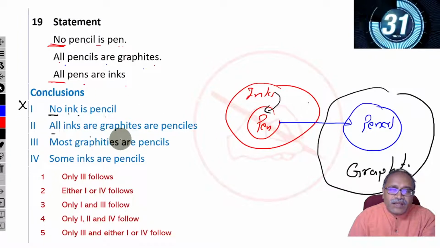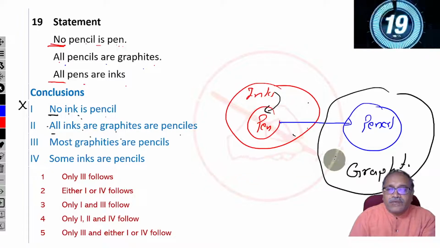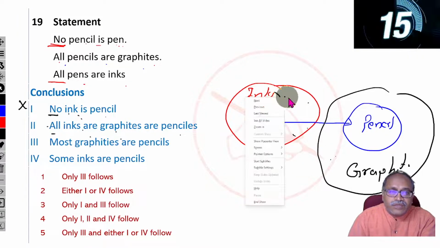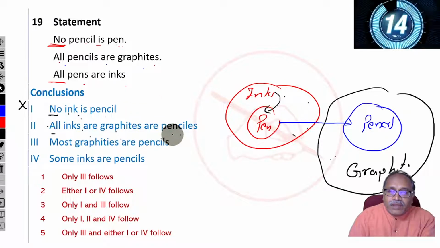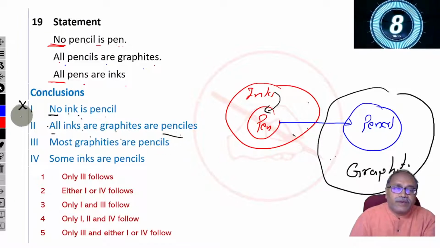All inks are graphite, all graphites are pencils. That means all inks which are graphite, if any ink which is graphite, that will be pencil. No, I don't find any connectivity over here. Remove this.